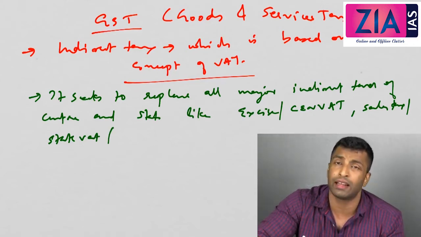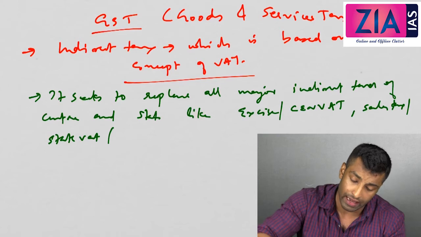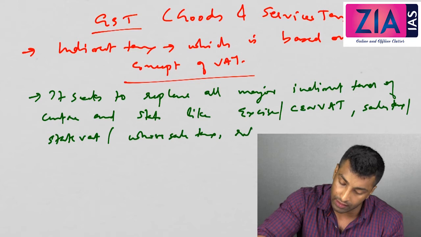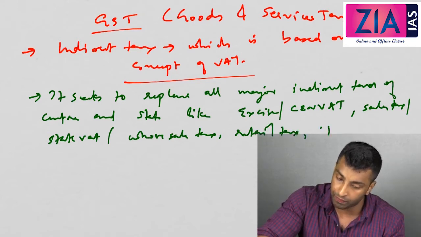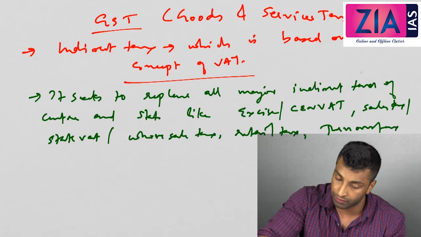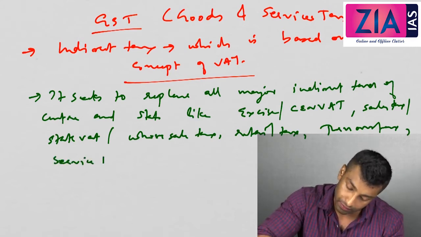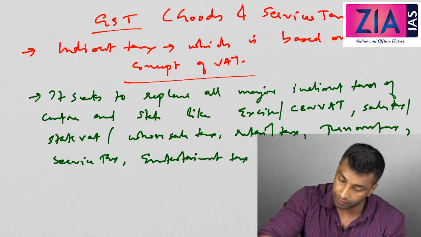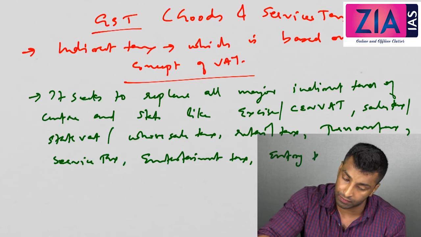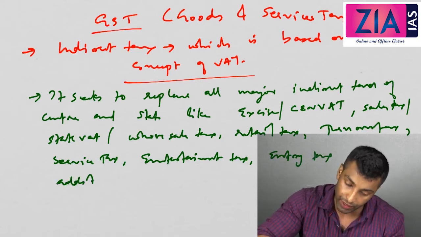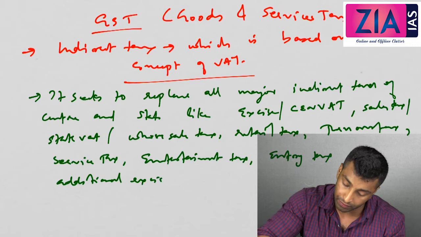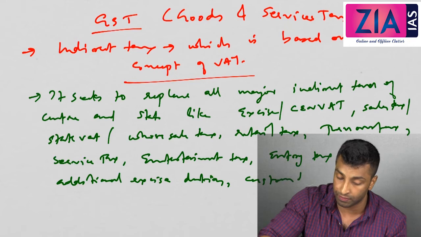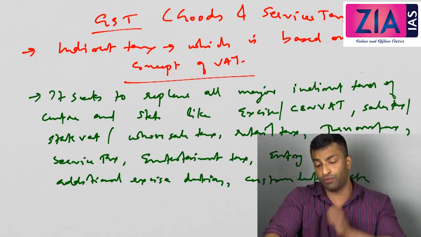So wholesale tax, retail tax, turnover tax, service tax, entertainment tax, entry tax, additional excise duties, customs duties, etc. I'm writing a few, whatever possible.